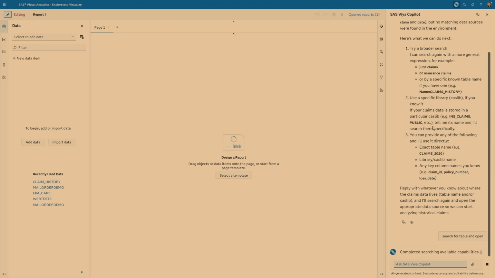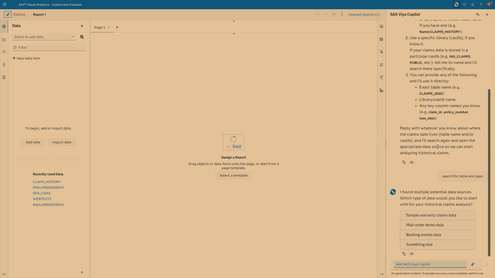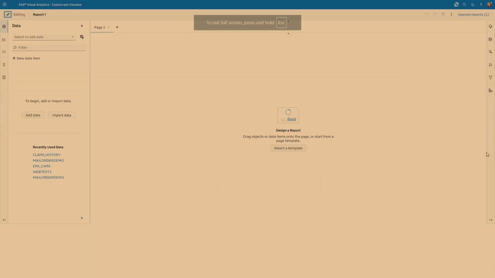The idea is that it uses some of these tools we have in the product itself to actually find tables and open them automatically. Let's see whether it works. All right, let's try this again here. I think it expired. I had it open for a little while, so let me just try restarting this one more time.